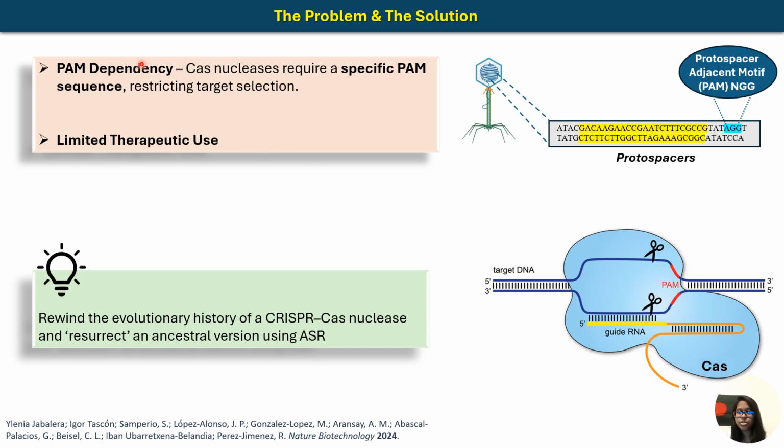Then what's the solution? The fact that CRISPR systems are adaptive means that they have undergone a process of molecular adaptation. So scientists wondered if they could rewind the evolutionary history of CRISPR-Cas nucleases and resurrect an ancestral version, and this ancestral form might not have undergone adaptation.